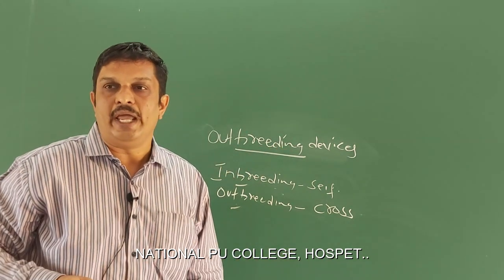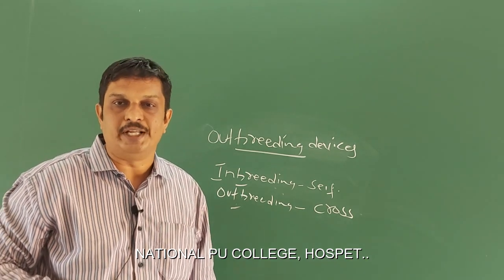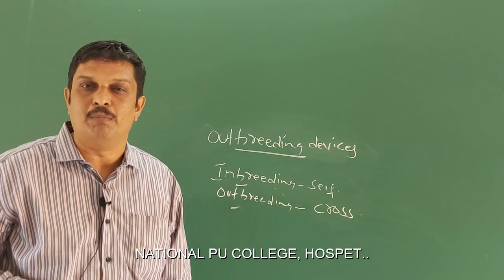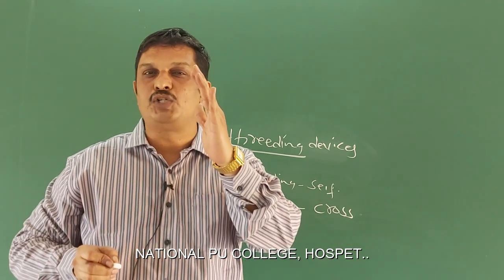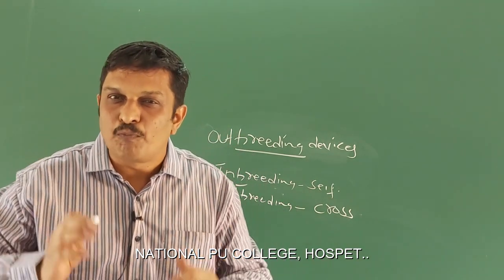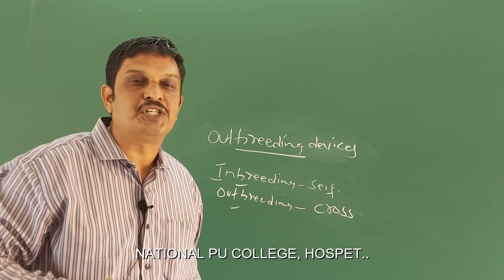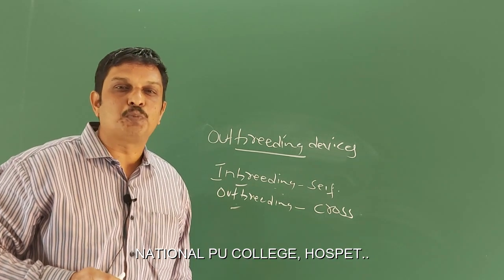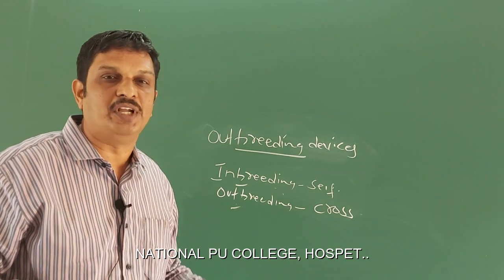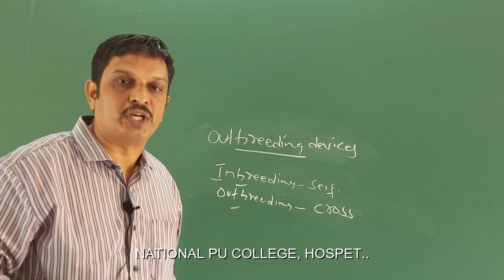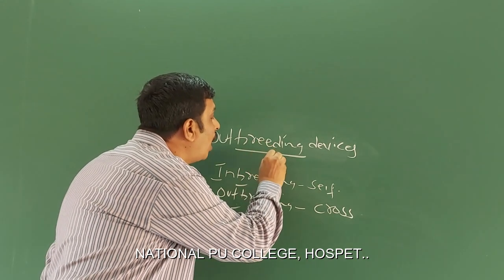You already know a majority of flowering plants produce bisexual flowers and the pollen grains are likely to come in contact with the stigma, that is, self-pollination takes place. You also know one of the main disadvantages of self-pollination: continued self-pollination results in inbreeding depression, that is, the fertility and the productivity of the plants decreases. Therefore, the angiosperms have evolved various devices or adaptations to discourage self-pollination and to favor cross-pollination. These devices are commonly called outbreeding devices.